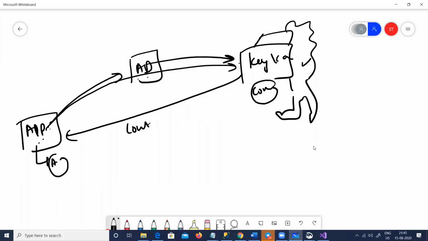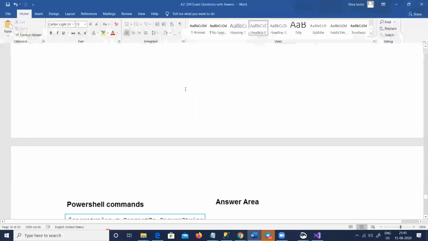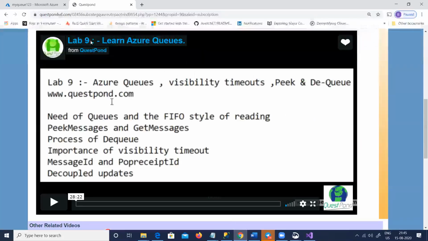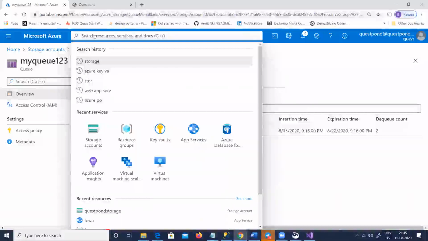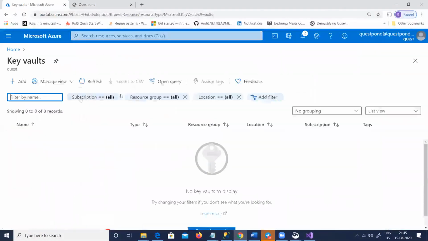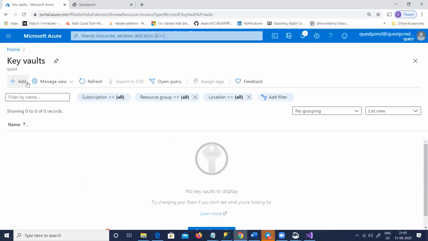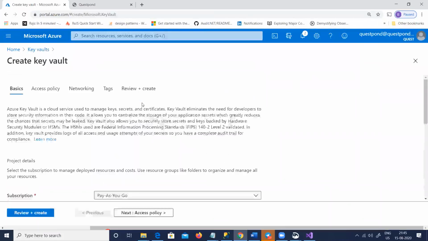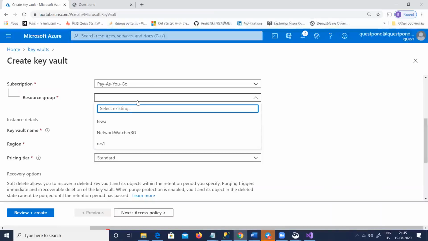So to create and use this Key Vault, you can go to Azure and just type Key Vault here. Key Vaults, very easy. I'll say add a Key Vault. That means I'm adding a special hardware where I will store my information. So, pay as you go. Just remember, this increases your cost. Don't be so happy. This increases your cost, right? It becomes like a James Bond, everything secured, but it increases your cost.